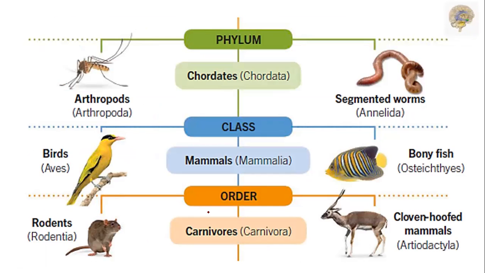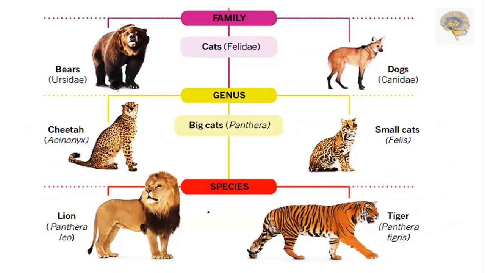We have bony fishes and mammals, and we have birds. The 3 things are there in this. In the mammals, the classification includes rodents and cloven hoofed mammals. Here, carnivores. We have a family that is bears and dogs, and cats also. In the cats, we have genus, the 2 types: big cats and small cats. In the big cats category, we have the species lion and tiger: Panthera leo and Panthera tigris.